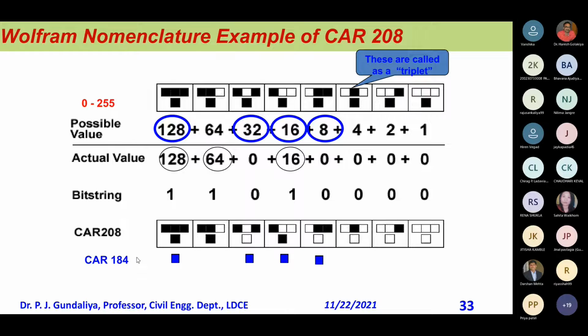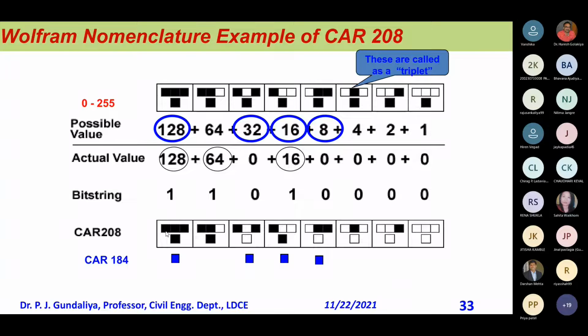This mostly comes in flow modeling. That is why, if this is all black, this is going to be black. If this situation is there, it becomes black. If this situation is there, it becomes black. This situation there, it becomes black, and it represents nothing but CA 184.